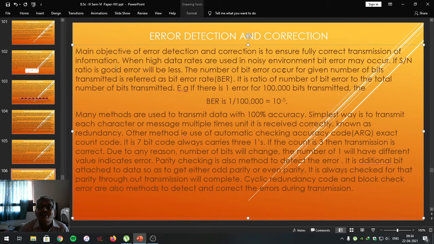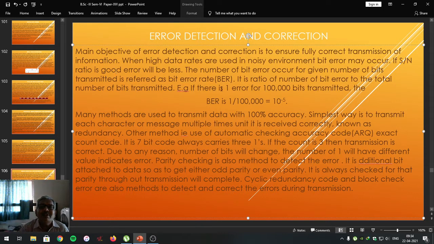The number of bit errors that occur for a given number of bits transmitted is referred to as bit error rate, that is BER. Its definition is the number of bit errors that occur for a given number of bits transmitted. It is a ratio of the number of bit errors to the total number of bits transmitted. That is the definition.